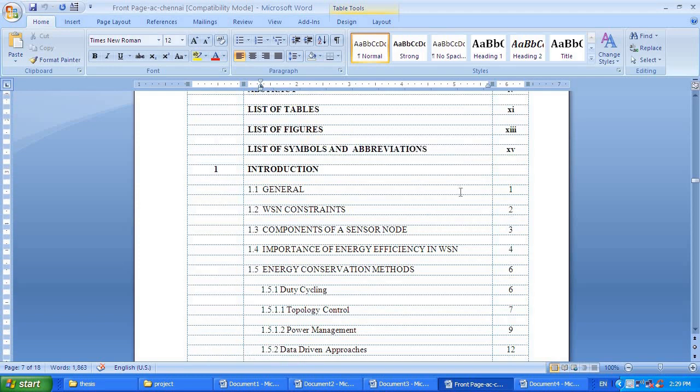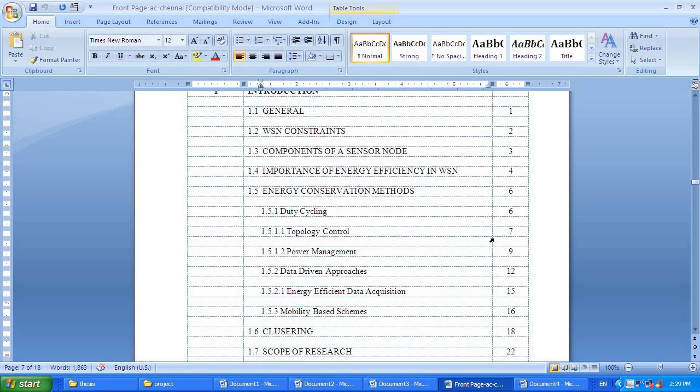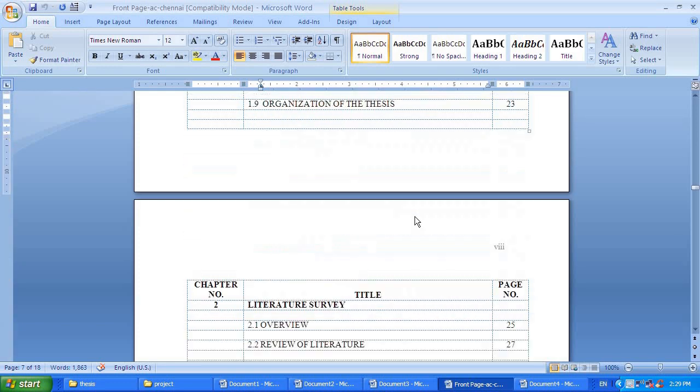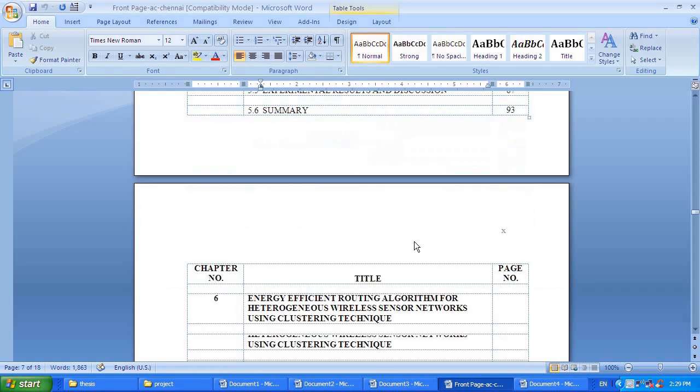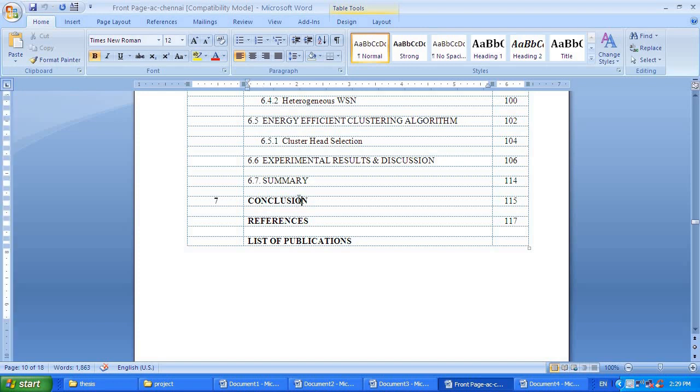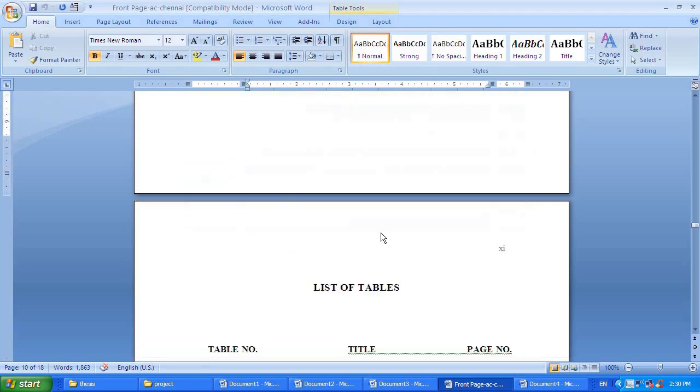After this, in the last column you will have the page numbers. Wherever it comes, you need to write that page number. So this is what the table of contents is. Once the table of contents is over, in the last you will have conclusion, then references. List of publications is not applicable to you. If someone has published a paper, they can include it, else the list of publications can be removed.